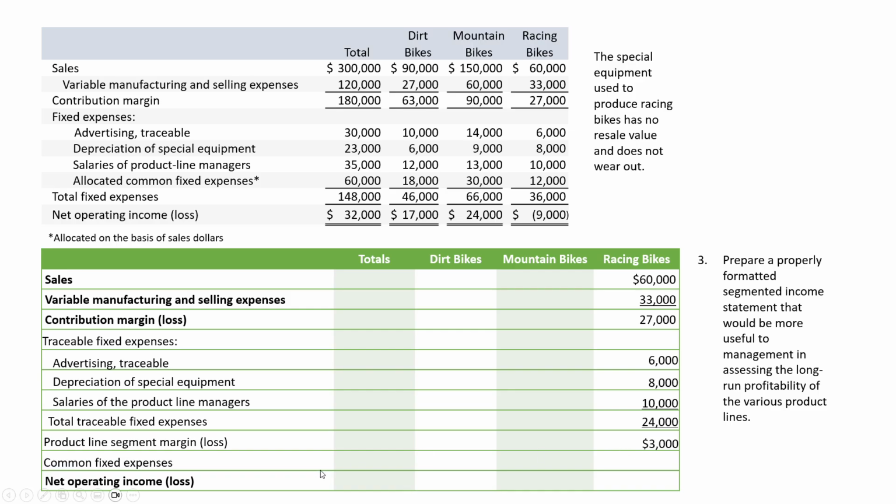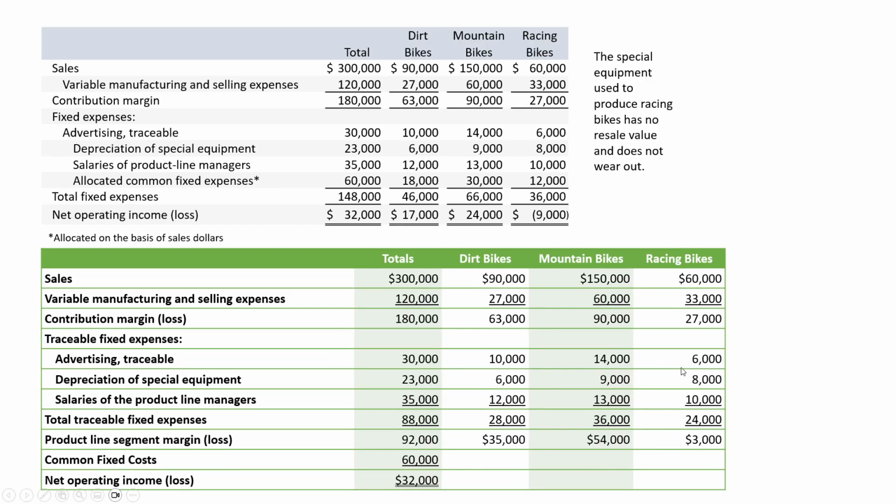Where do our common fixed expenses go? Well, in a segmented income statement like I'm covering in this example, we don't try to haphazardly allocate our common fixed expenses. We just list them in total for the company. And again, they add up to $60,000 in total.